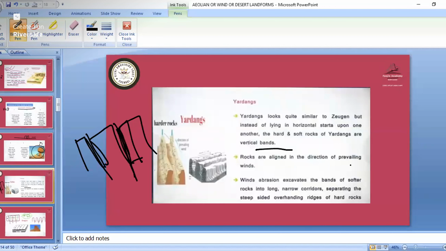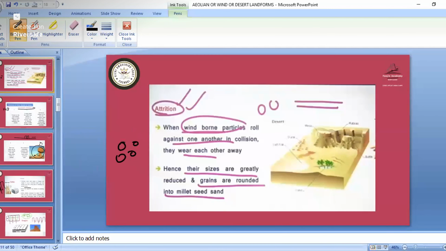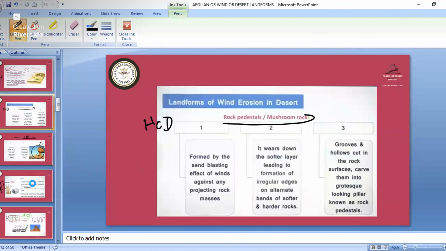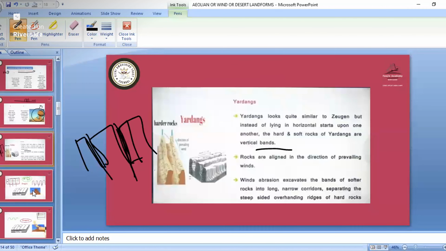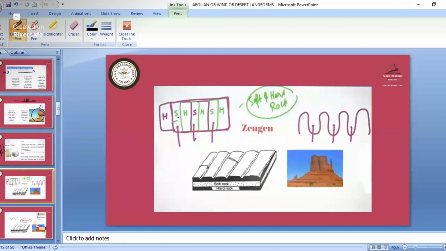Rocks are aligned in the direction of prevailing winds. The winds of the region excavate the bands of softer rocks into narrow bodies, steep-sided. Remember this name. See, now all those soft rocks and hard rocks in the land formation, the soft rocks are blown away.